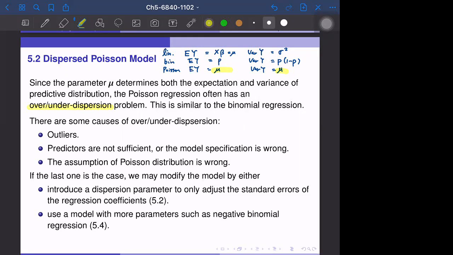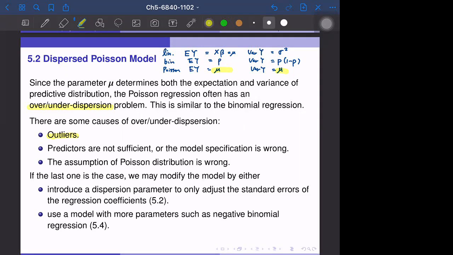It's similar to the dispersed binomial model. There are some causes of over or under dispersion. One is outliers, so basically the data are not correct. Another reason is the predictors are not sufficient, or the model specification is wrong. For example, we are missing some predictors, or we regress y on x, but it should be y on x and x square. So the specification is not correct.